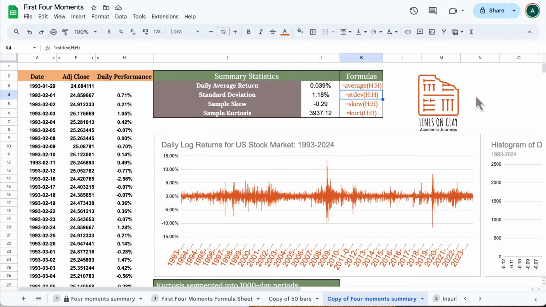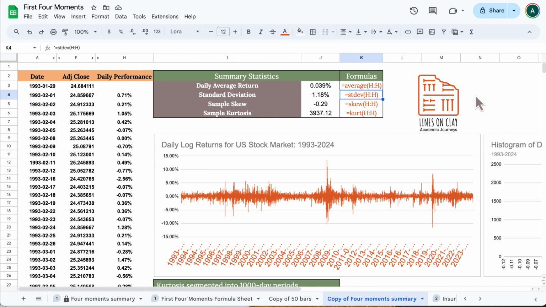You're learning about the first 4 moments of a distribution and you're trying to understand, how do I put this into practice? What do I do with this? Well, there are a few different things you can do with it, but one of the most important is to analyze data that you actually have. In this case, we're looking at a sample.